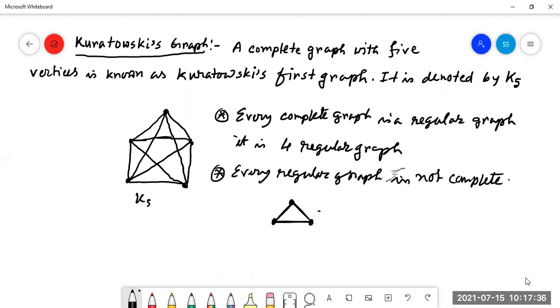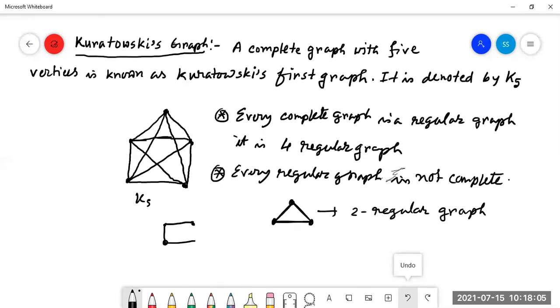This is a 2-regular graph, na? But is it K3? Each and every vertex is connected, so this is a complete graph also, na? Yes, sir. This is regular as well as complete.